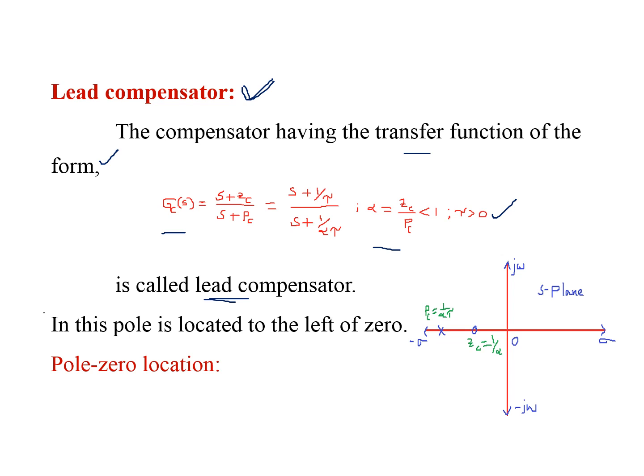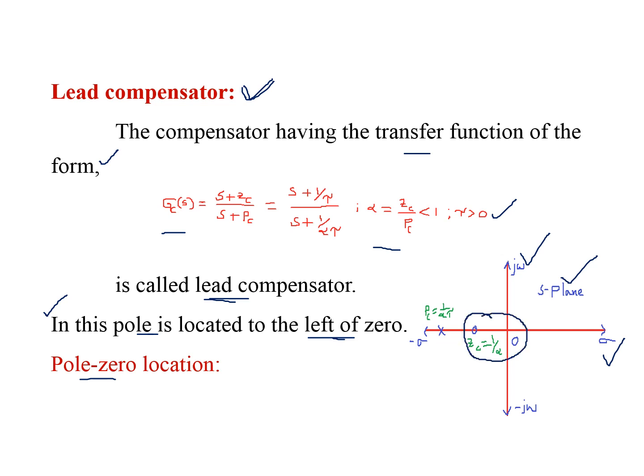In this, the pole is located to the left of the zero, which means the zero is nearer to the origin. Coming to the pole-zero location on the s plane, this is the s plane, which has the real axis and imaginary axis. In this, the zero is nearer to the origin.